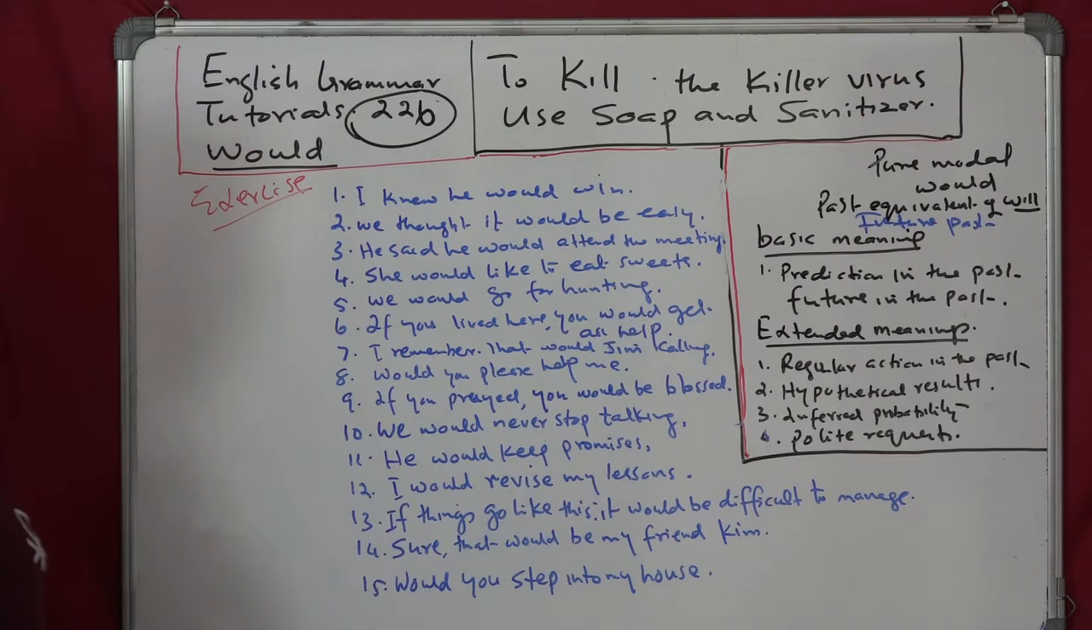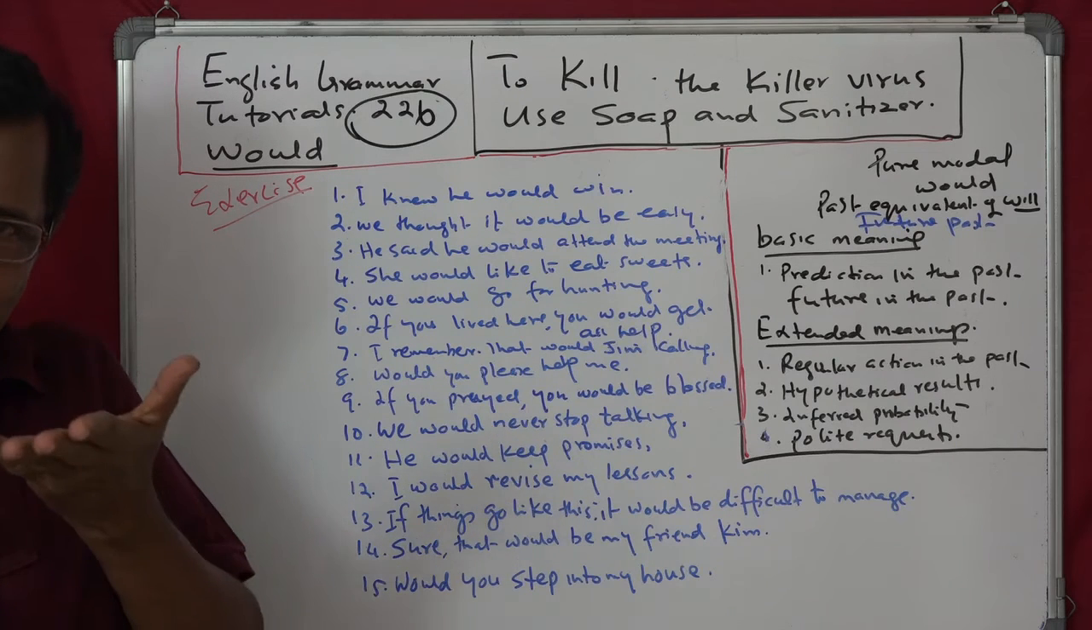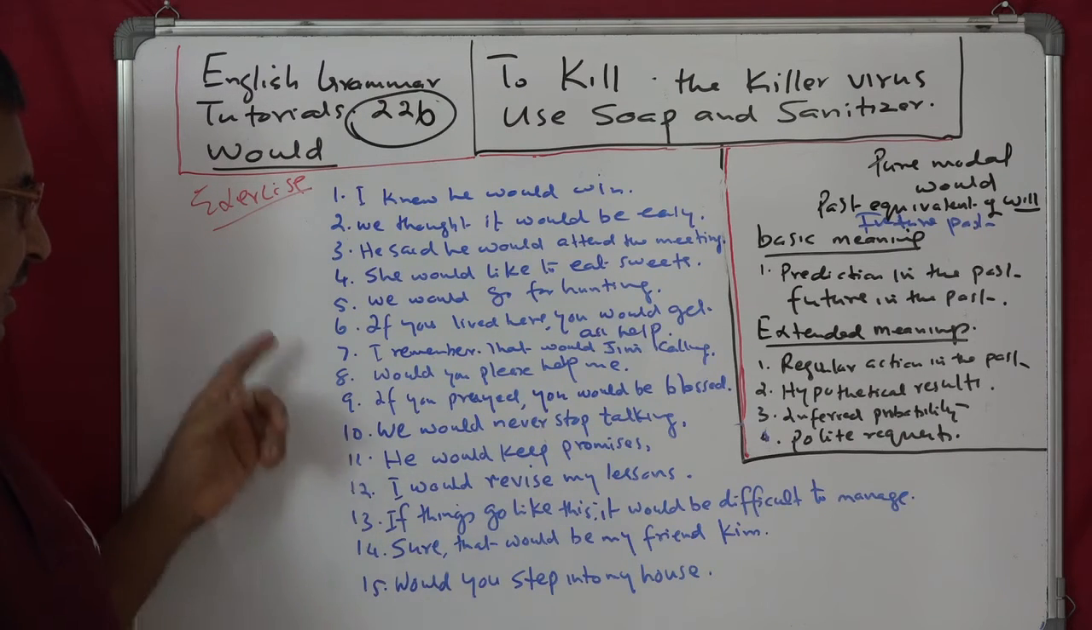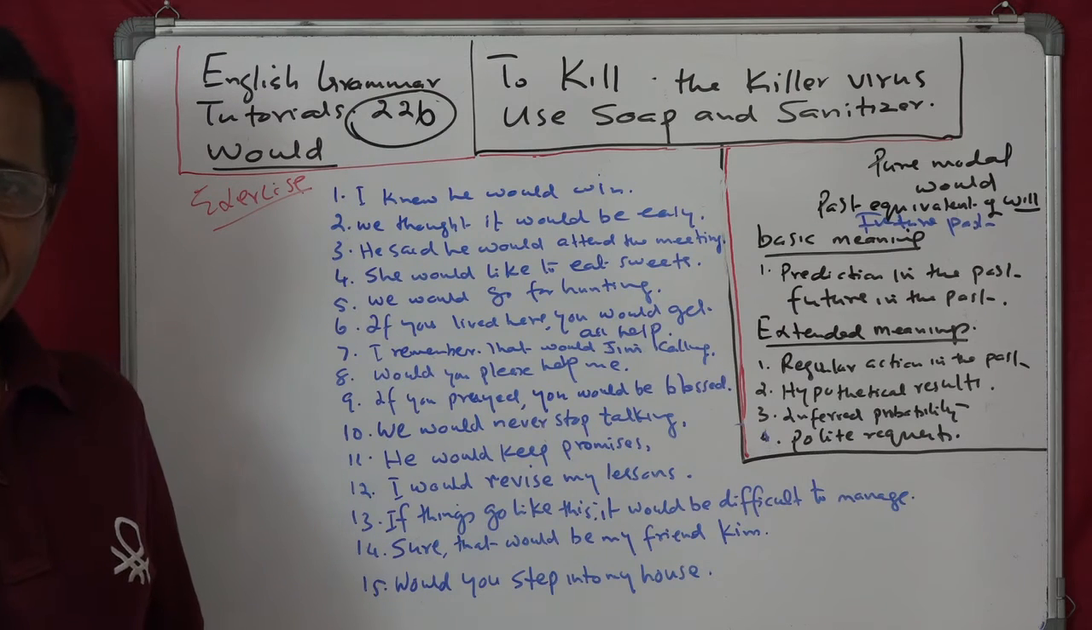Let's continue. We have: I knew he would win. That is a future prediction, isn't it? Yes. We thought it would be easy, again a future prediction, but the point of time is past. He said he would attend the meeting.